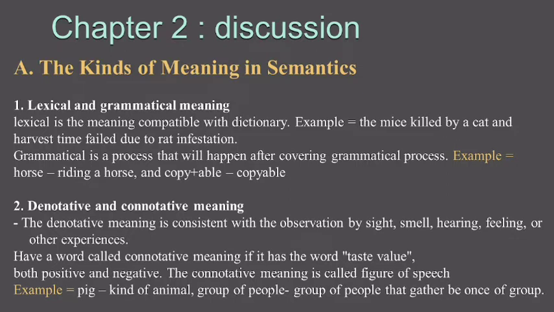The second is denotative and connotative meaning. The denotative meaning is consistent with the observation by sight, smell, hearing, feeling, or other experiences. A word has a connotative meaning if it has taste value, both positive and negative. The connotative meaning is called figure of speech. For example, pig, a kind of animal, or a group of people that gather to be one group.